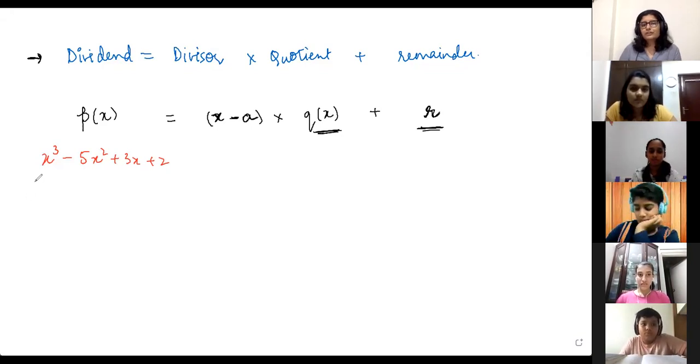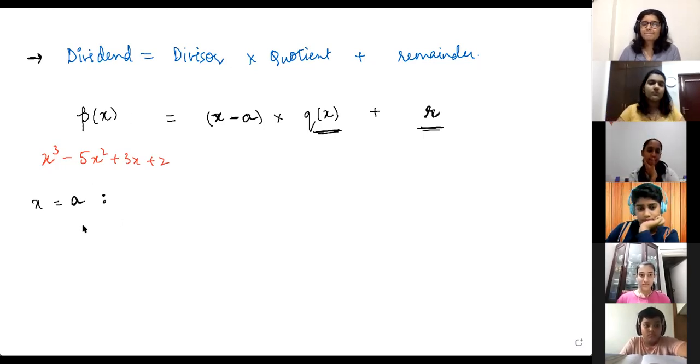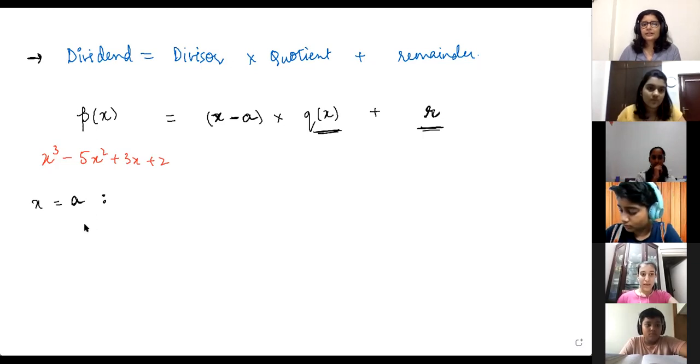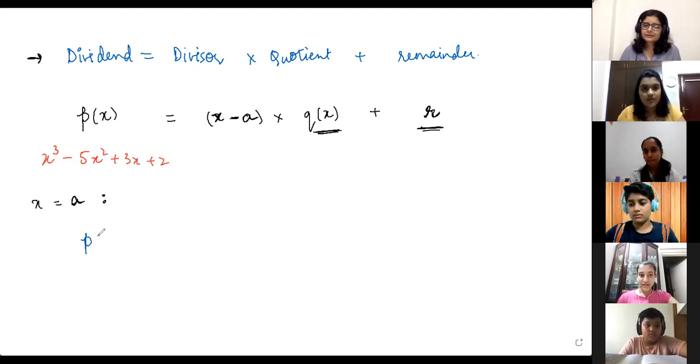What if you substituted x equal to a? So in place of x, if you put a, let's see what happens. What will be the value of the polynomial p of x? Ma'am, p into bracket a. Correct.